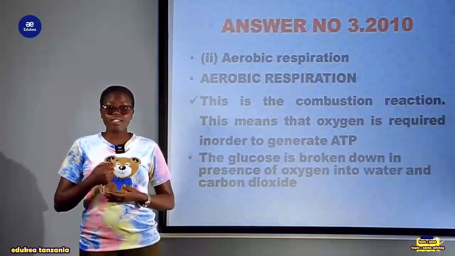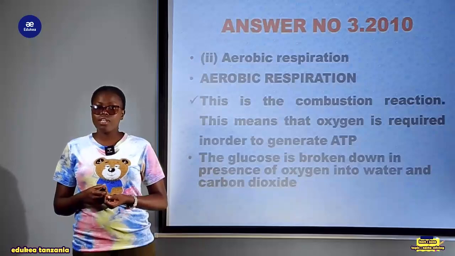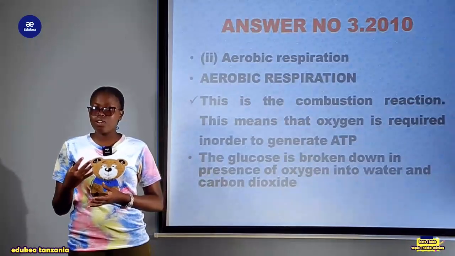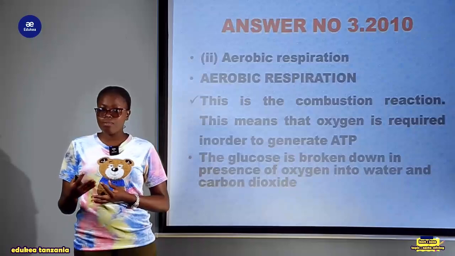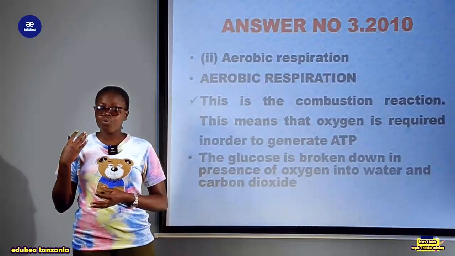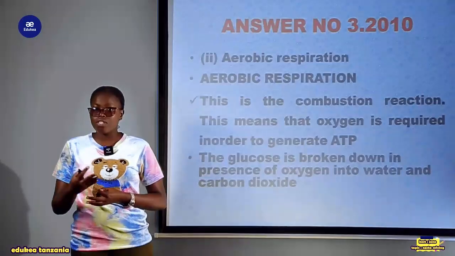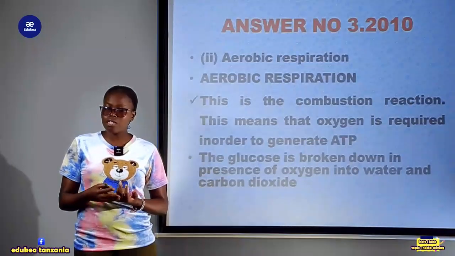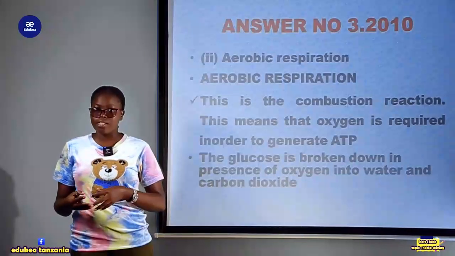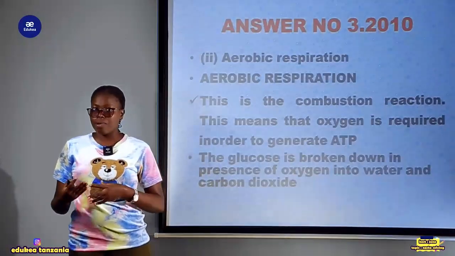The second one is aerobic respiration. Aerobic respiration, we know that respiration is a cellular process that involves the breaking down of complex food substances step by step to release energy in the form of ATP to be used by the body for growth as well as for development. So when you talk about respiration, it is divided into two categories. There is aerobic as well as anaerobic respiration.